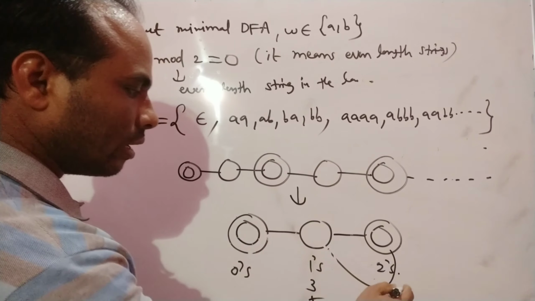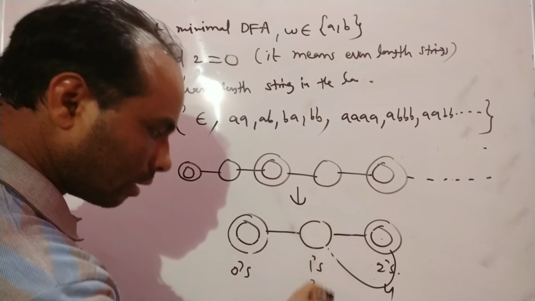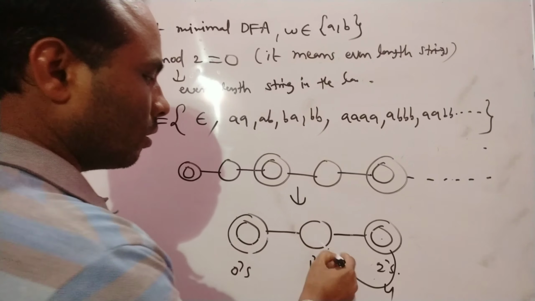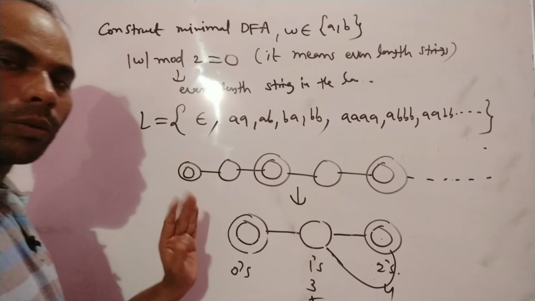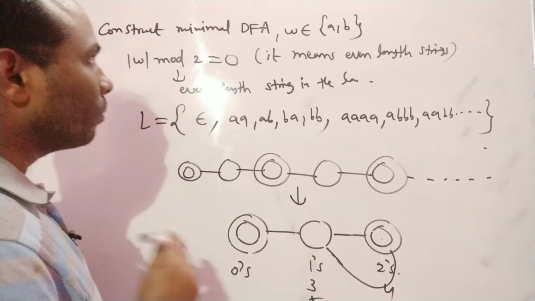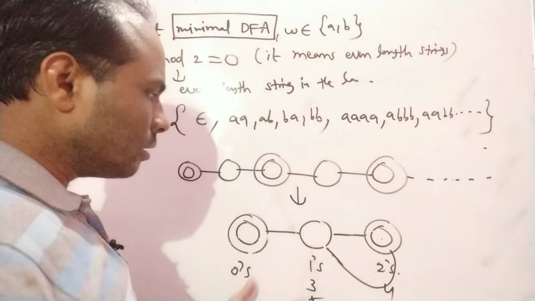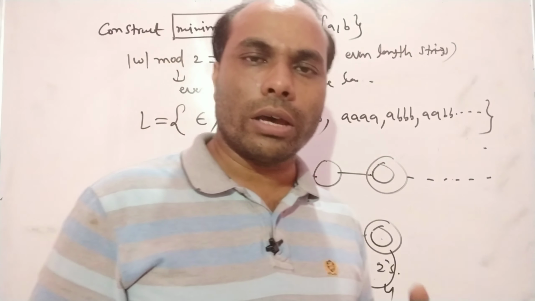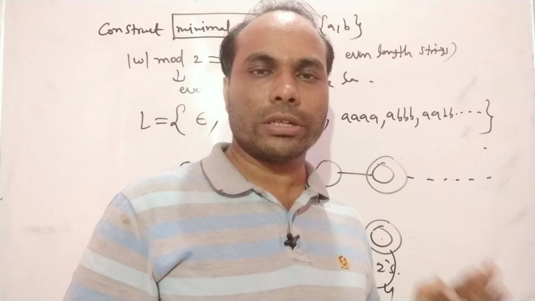So whenever you are getting an even number of values, you are going to accept it. If you get an odd number of values, you have to take one more step to get the even length. So this is also one more representation, but it is not that efficient. So always you have to remember minimal DFA. Always you have to give minimal DFA. This is also a correct answer, but for an efficient way, always you have to give the minimum length deterministic finite automata.